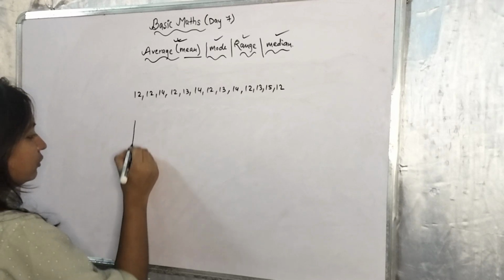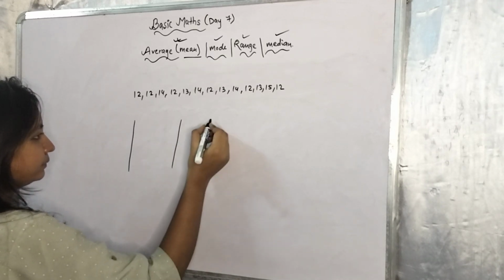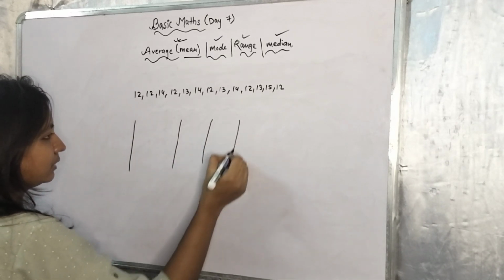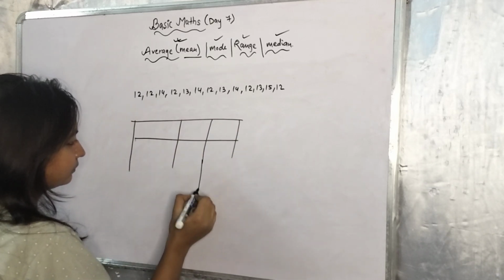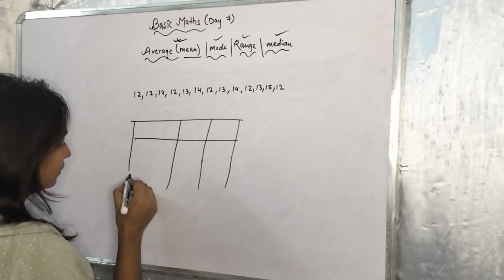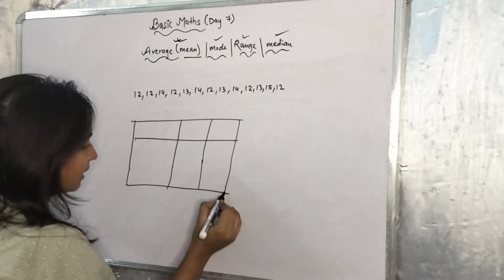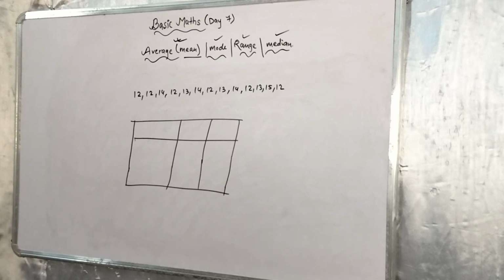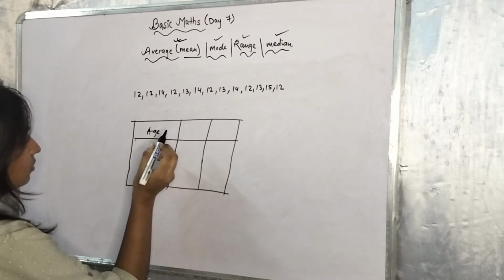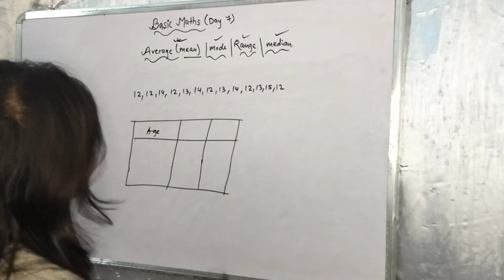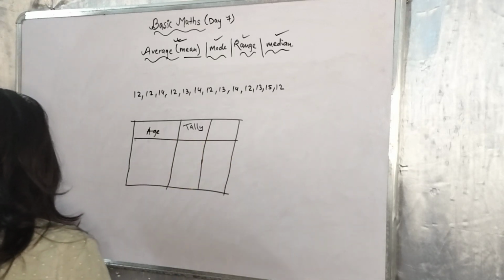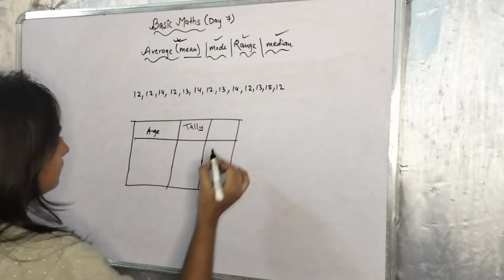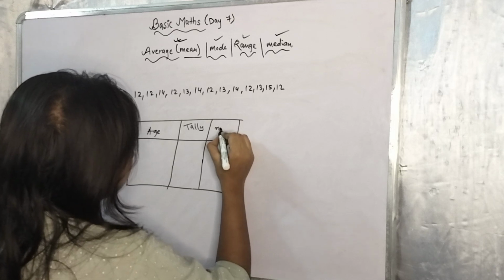Fine. So you will make a box, 1, 2 and 3. So this is our box for tally representation. For that you will first write age. This is age, of those who took part in any race or anything like that. This is tally, how you represent it in tally, and this is the general number.